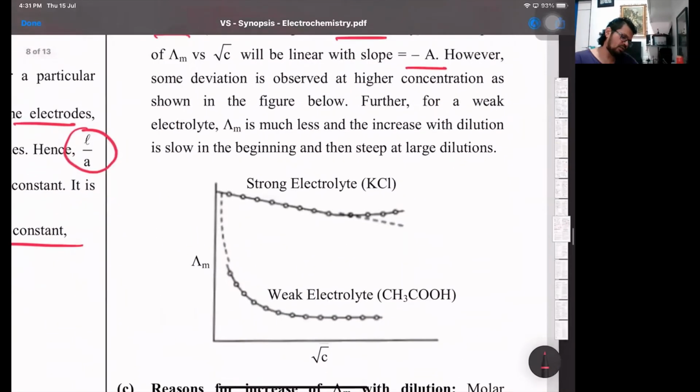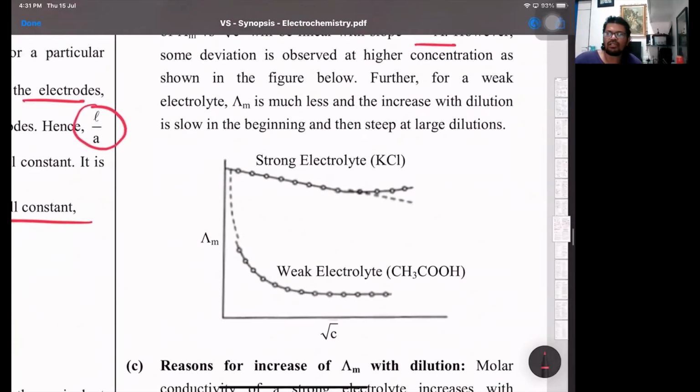Now this was what was observed, that for strong electrolytes molar conductivity increases, but you have to extrapolate the graph, because it does not form an intercept by itself. To make an intercept, that is basically lambda naught, you have to extrapolate. For strong electrolytes, if you dilute them 1,000 times or 10,000 times, it reaches the maximum value. That's why I said the graph increases linearly but does not form an intercept. With the extrapolation method, you get an intercept.